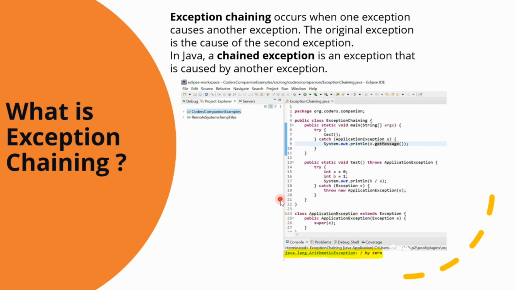Often we need to throw a custom exception and want to keep the detail of the original exception. In such scenarios we can use the chained exception mechanism.